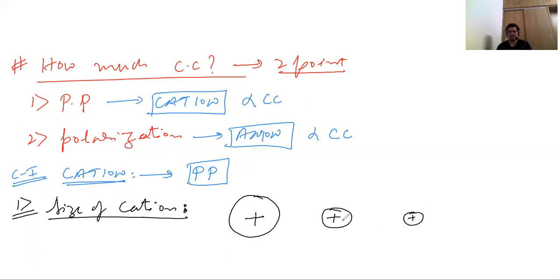They are different in size, and I ask which one has the higher polarizing power. This third one, what you see, in this case there is more charge density. Since the size is small, the area is small, so there is higher charge density. And since it has more charge density, it pulls electrons towards itself very fast. It is very small, so it will pull electrons towards itself faster.